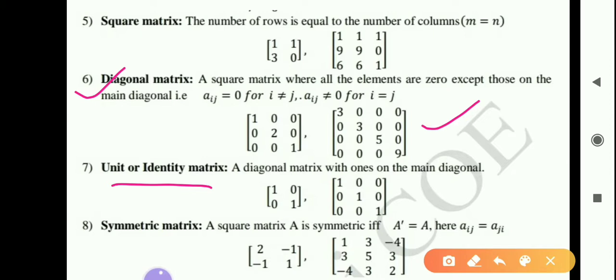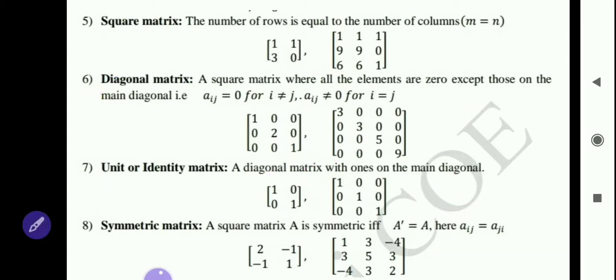So a unit matrix can be written as the 2 by 2 unit matrix, that is 1 0 0 1. So this matrix we can write as I2. I2 means 1 0 0 1. And 1 0 0, 0 1 0, 0 0 1 can be written as I3, because our next topic is normal form. In that we have to use this I2 and I3. So unit matrix means all diagonal elements are 1 and non-diagonal elements are 0, and that matrix is a diagonal matrix, means number of rows and number of columns are always the same.